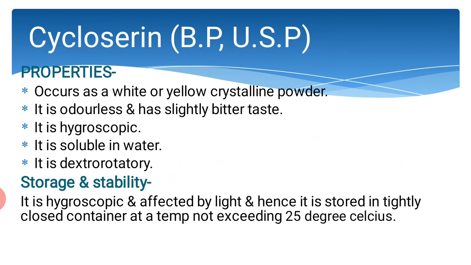Next is cycloserine. The properties of cycloserine are: it occurs as a white or yellow crystalline powder, it is odorless. This cycloserine has a slightly bitter taste, it is hygroscopic, and it is soluble in water, and this cycloserine, it is dextrorotatory. The storage and stability is: it is hygroscopic and affected by light, hence it is stored in tightly closed container at a temperature not exceeding 25 degrees Celsius.